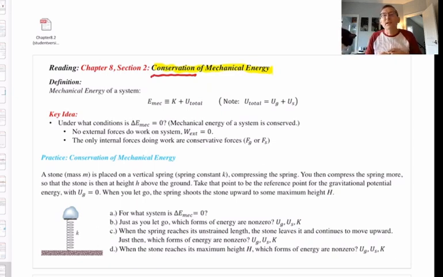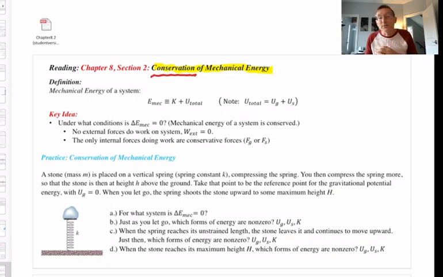Well, in physics, a quantity is said to be conserved when its value is constant. Okay, so in physics, it's quantities that are conserved. The quantities in physics that we've already defined and introduced, under certain set conditions, the values of those quantities don't change with time. They are constant. So in physics, to say something is conserved means its value is constant, does not change.